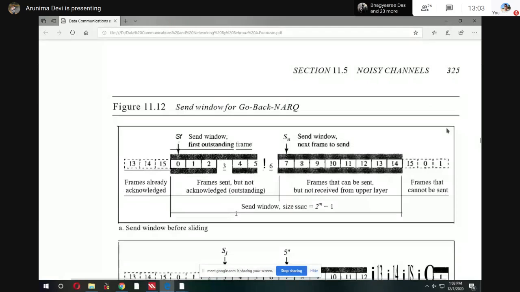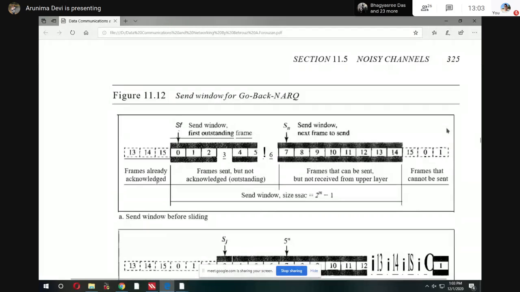Here you can see we are dividing some sections. What is the send window size? 2 to the power m minus 1. That means ultimately we have 15 frames, but here we have some other divisions.